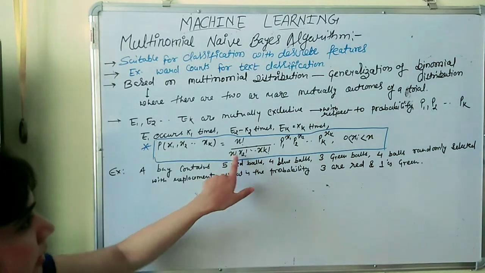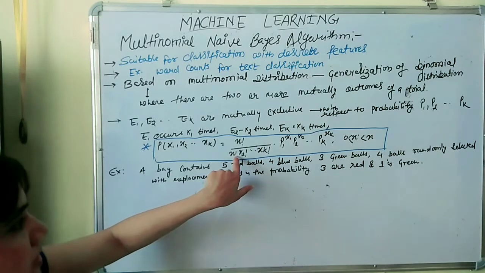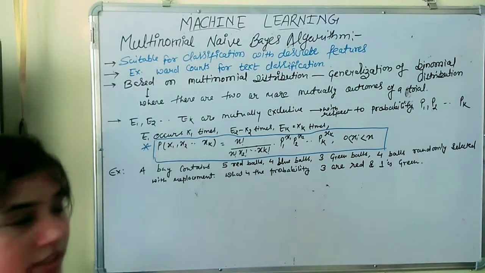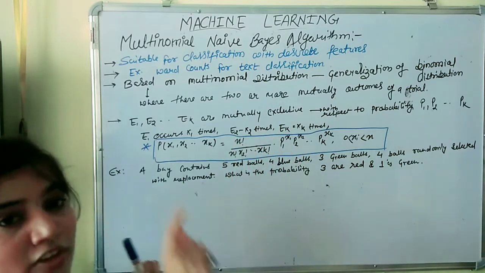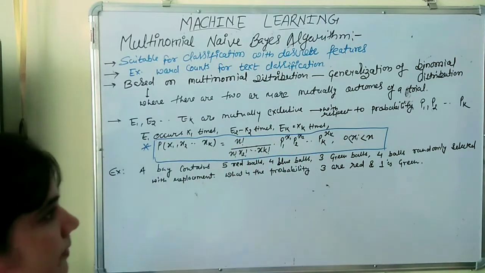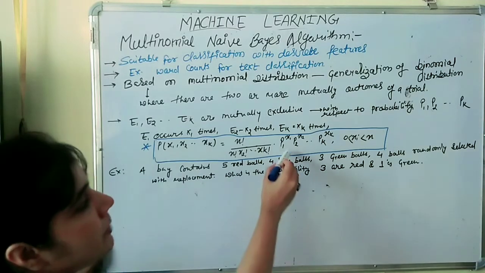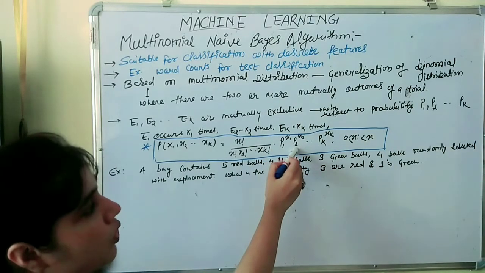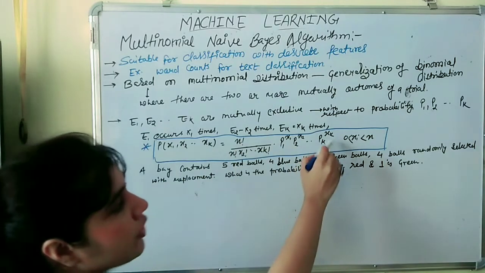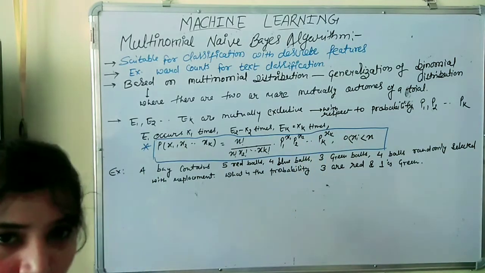multiplied by the probabilities: P1 to the power x1, P2 to the power x2, up to Pk to the power xk. The factorials of the number of times each event occurs are multiplied in the denominator.